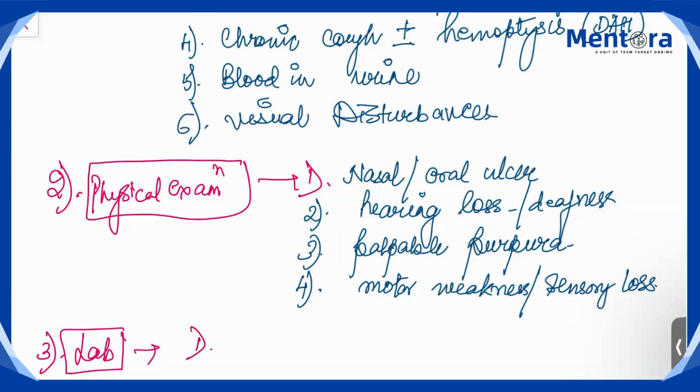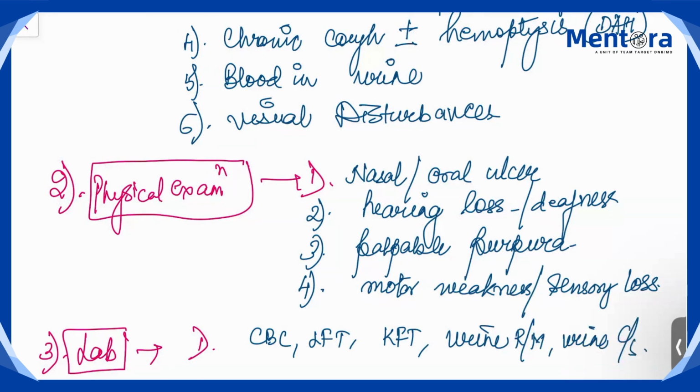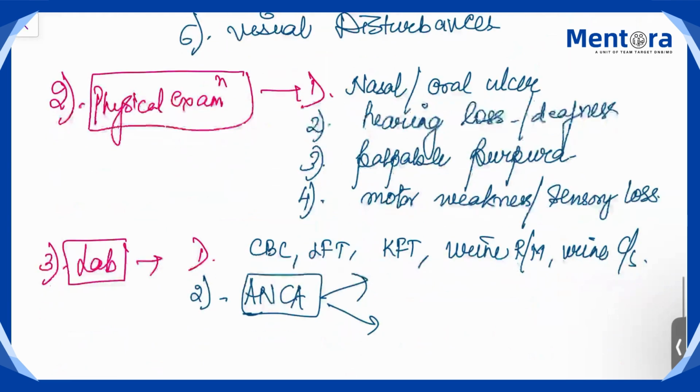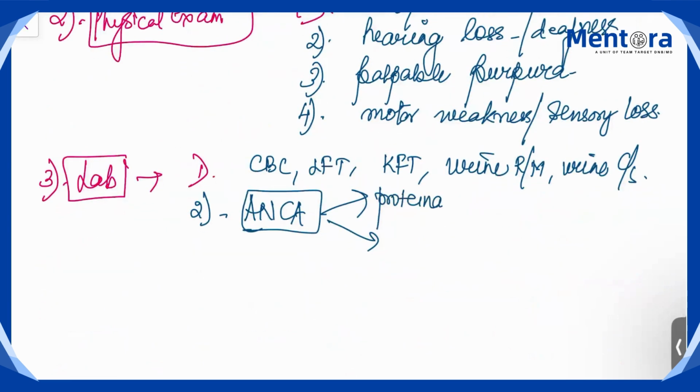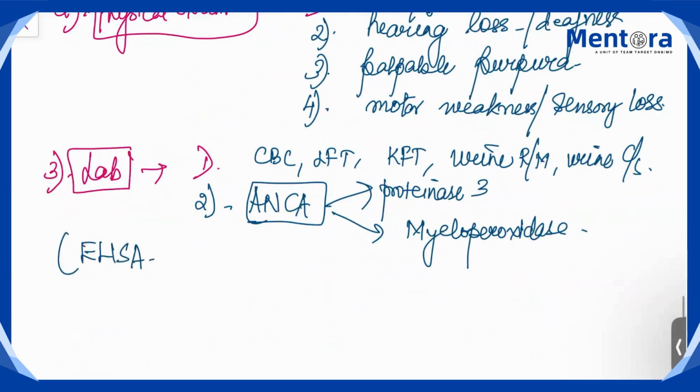So go for CBCs, LFT, KFT. You have to look for the renal status, look for the urine status, so urine cultures. Then main is your ANCA test. So ANCA has two parts. One is proteinase 3 and second is myeloperoxidase. And the method is ELISA, through which we prefer doing this ANCA test.